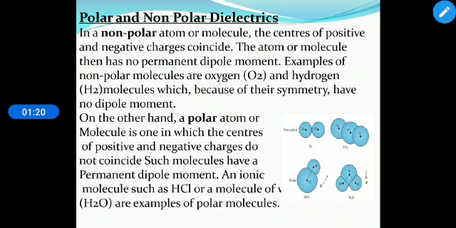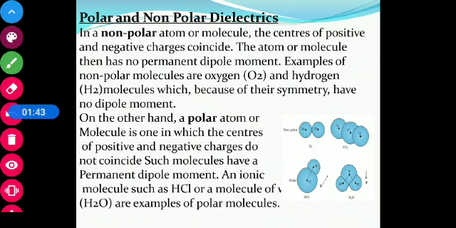As we know that in an atom, the negative charge in the form of an electron cloud is distributed around the nucleus having equal positive charge. As such, in an atom or molecule of a dielectric, the center of gravity of the positive and negative charges may or may not coincide, and likewise the atoms or molecules of the dielectric are termed as polar and non-polar.